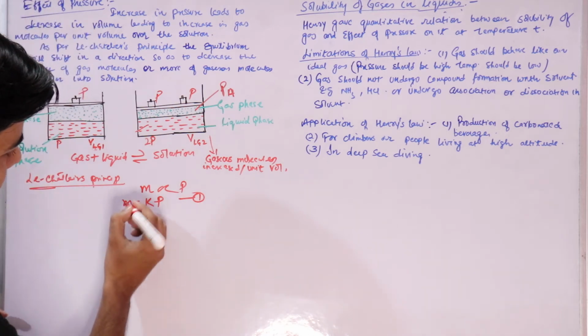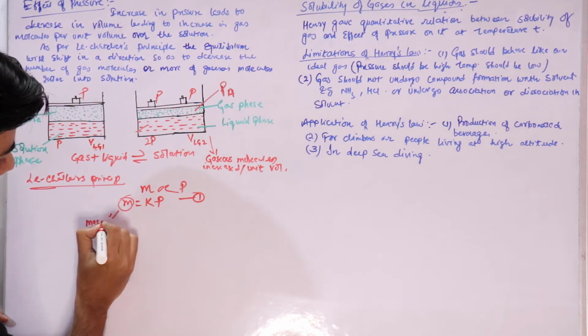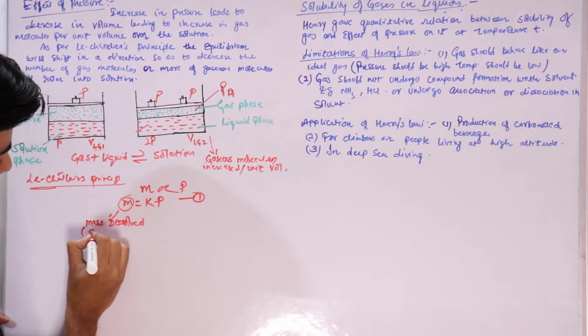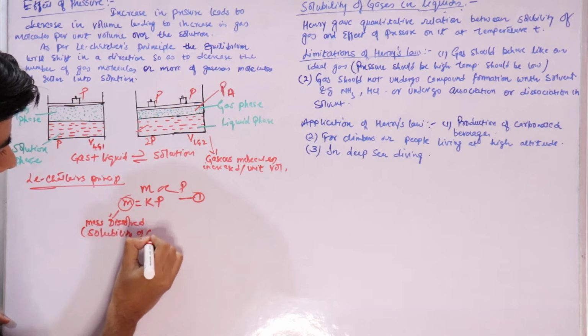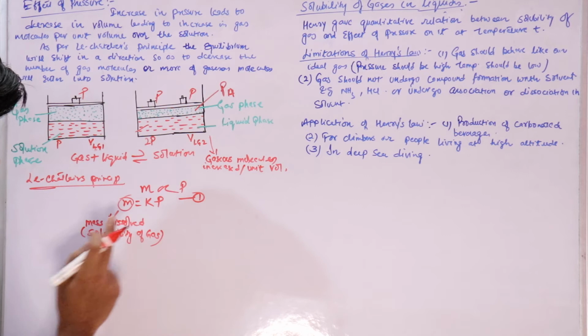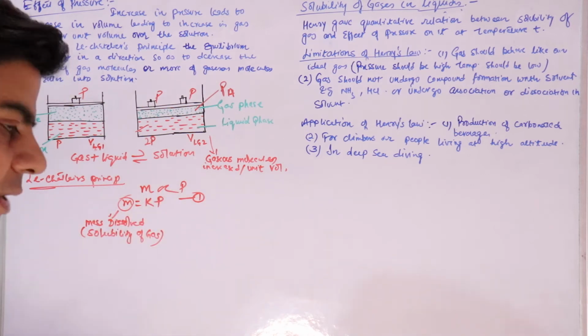So we can say that solubility of gas is directly proportional to pressure, temperature remaining constant.